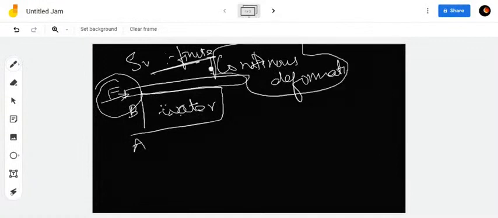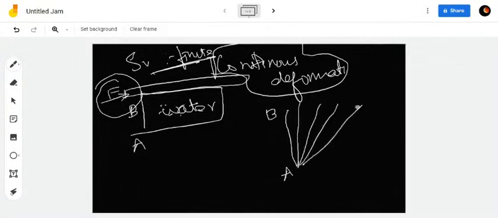For solid, it is finite deformation. Since fluid does not undergo this finite deformation, that is your finite shear strain, hence in case of fluids, your rate of deformation or the rate of shear strain will be taken into account here. Okay, see, this is point A and this is point B. It is deforming, again, it will deform, and it will deform again. So this is your d theta. Note this point very carefully. Fluid does not undergo finite deformation. Fluid always undergoes continuous deformation only.